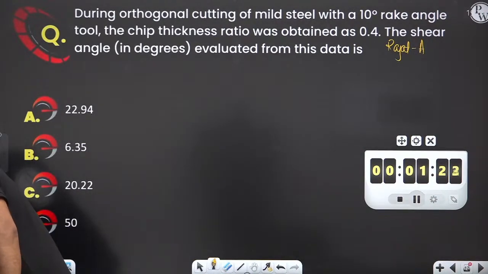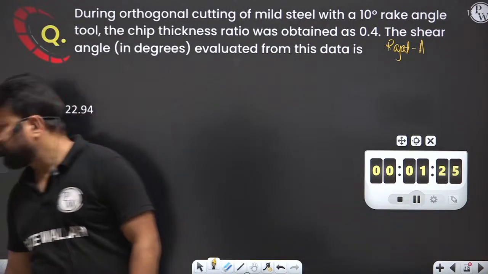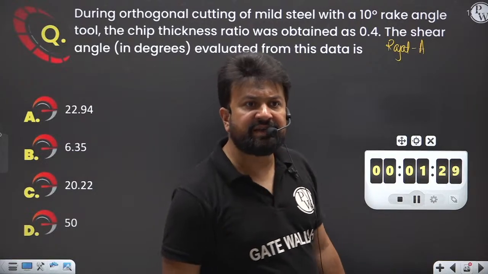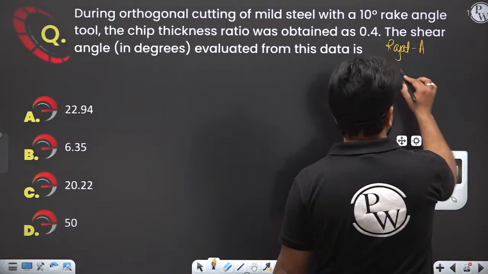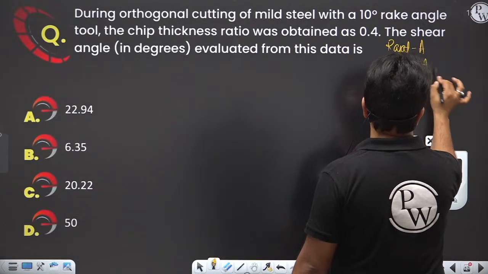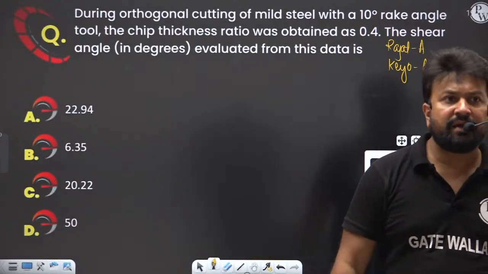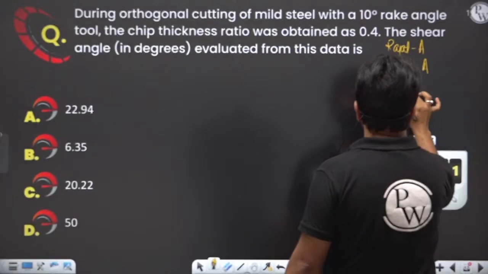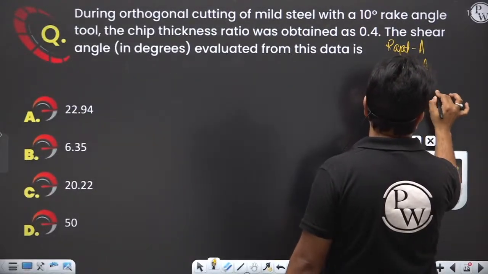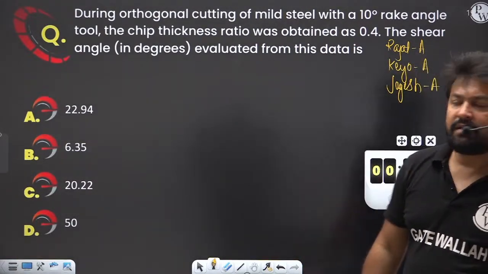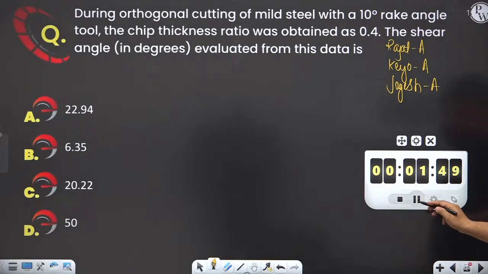Kior says option A. Jayesh also says that option A is the right answer. Okay, so shall we solve this question?